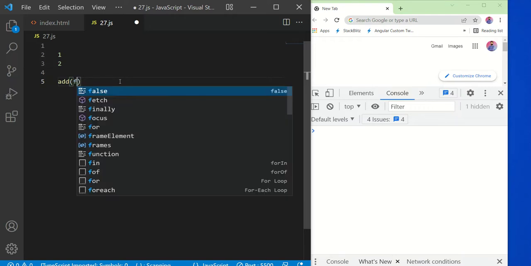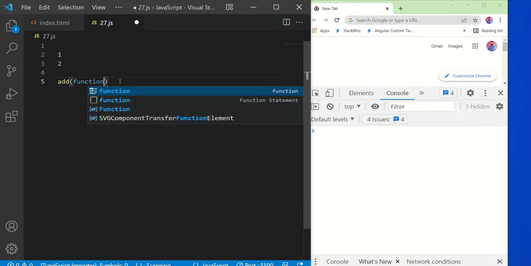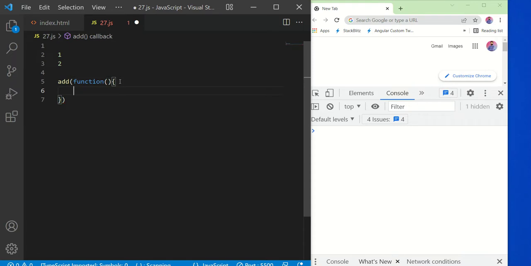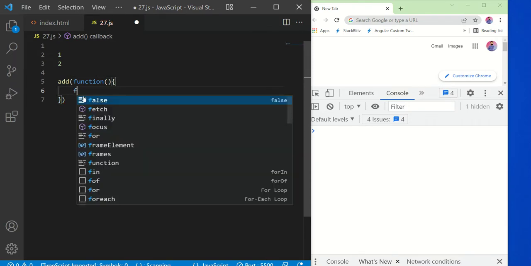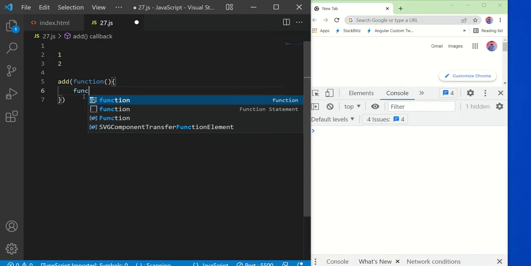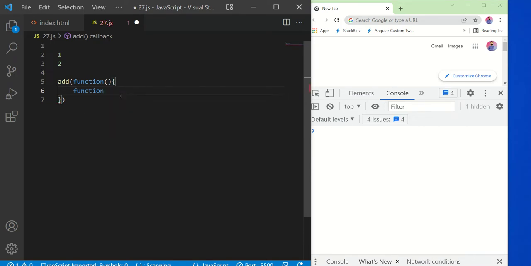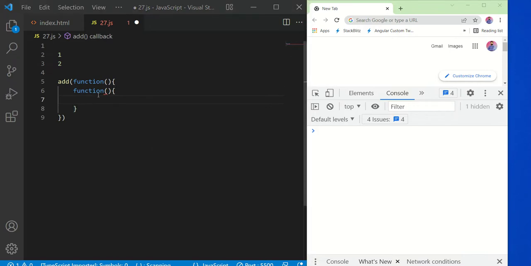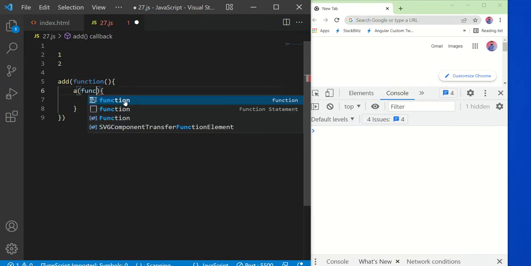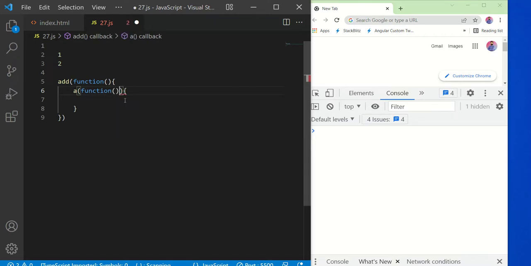I am writing another function, something like that, and within that function you can write any other function as well. So what will happen in this scenario? This will create a callback hell. This is known as callback hell, something like this.